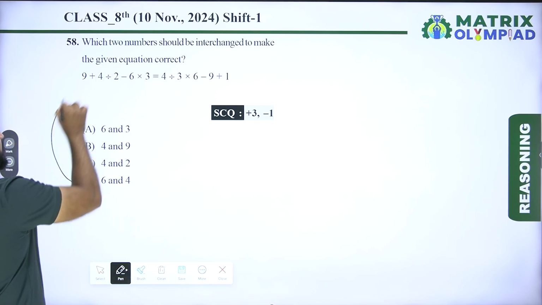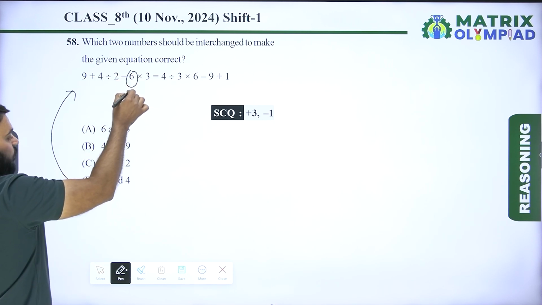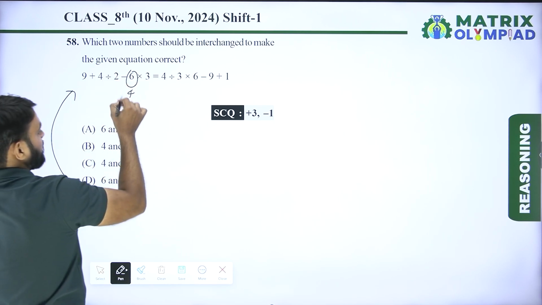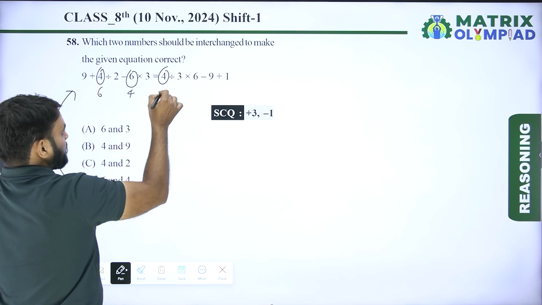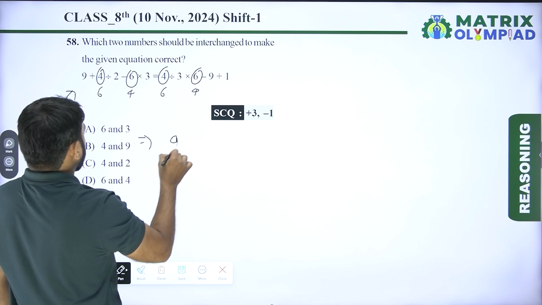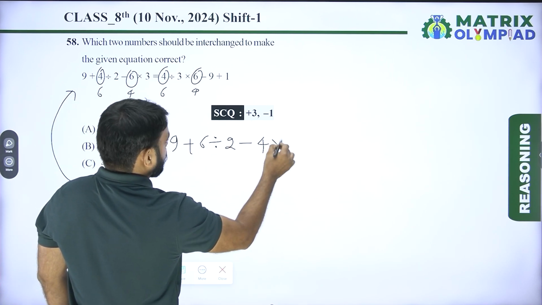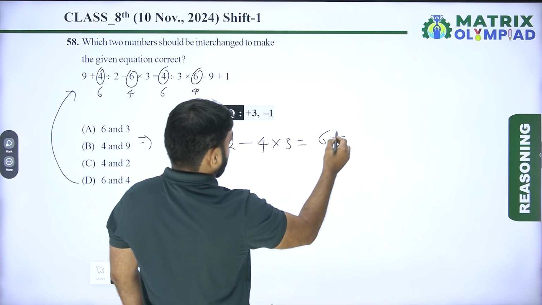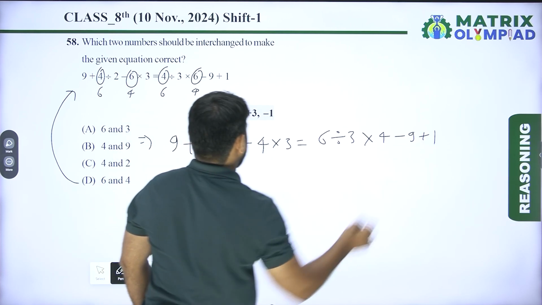Now taking option D. According to option D, 6 becomes 4 and 4 becomes 6. So the equation is 9 plus 6 divided by 2 minus 4 into 3 is equal to 6 divided by 3 into 4 minus 9 plus 1.